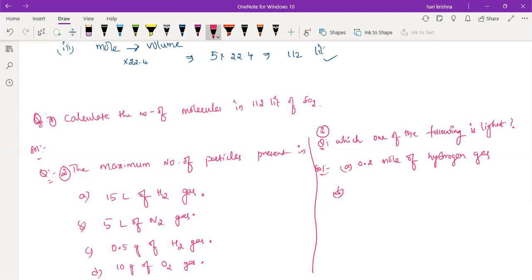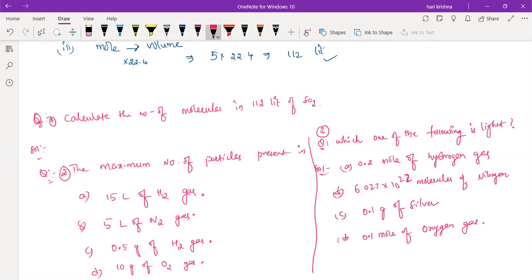Option B: 6.023 into 10 power 22 molecules of nitrogen. 0.1 gram of silver. 0.1 mole of oxygen gas. Which of the following is the lightest?